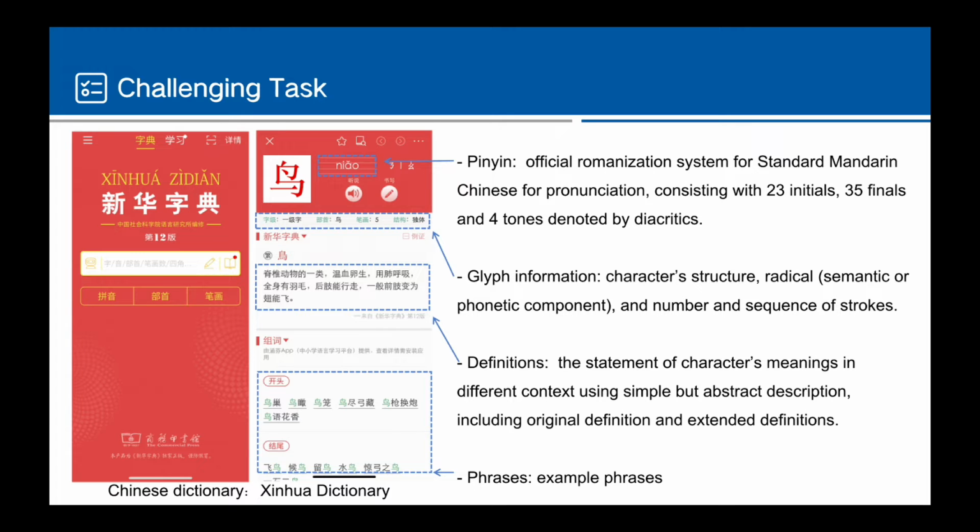Then definitions are the statements of characters' meanings in different contexts using simple but abstract description. Also, several example phrases are shown. Using the dictionary, learners could obtain the necessary information of the individual character, as well as the commonly used phrases.